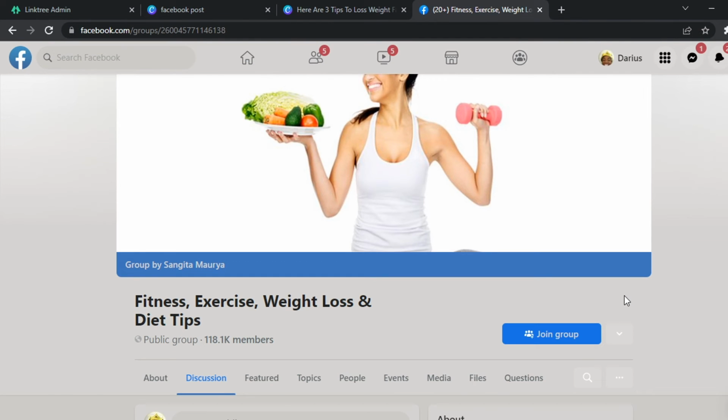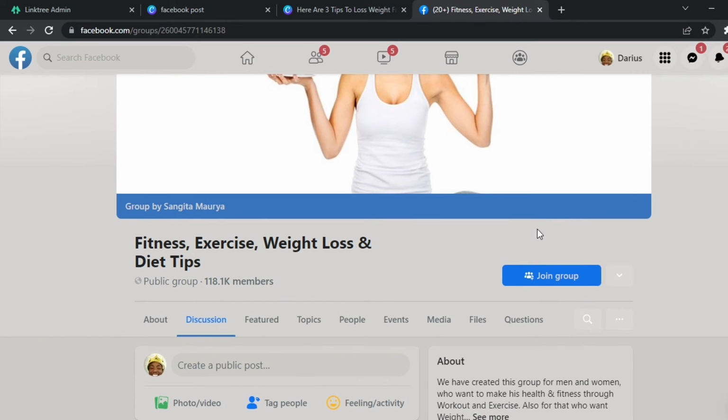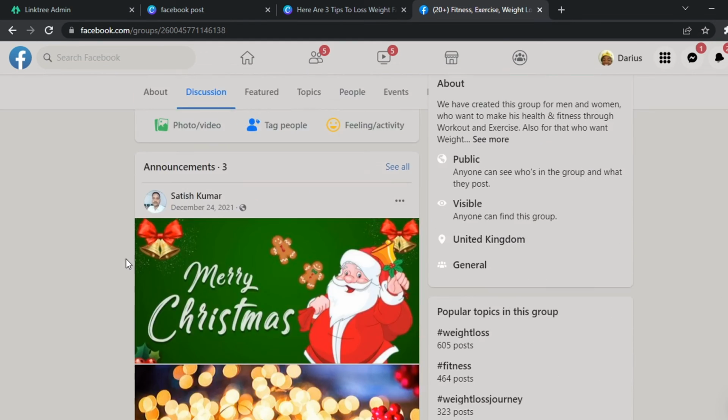So the last free traffic source you can use to promote your affiliate link for free without a website is a traffic source called Facebook. You can also enter Facebook groups to make money as well. From here you can enter a Facebook group like fitness, exercise, weight loss, and diet tips, and you can enter these public groups to promote your affiliate link to make money.